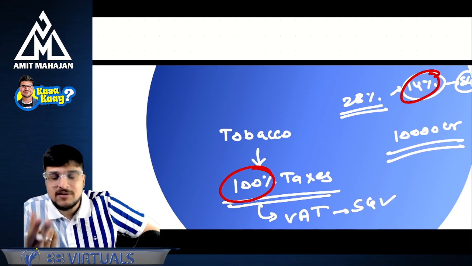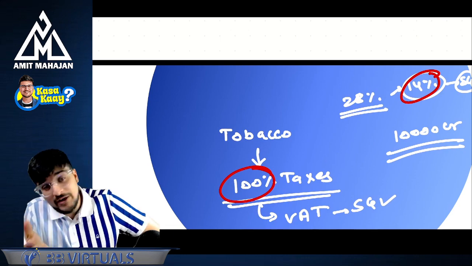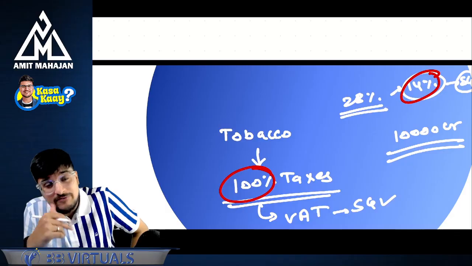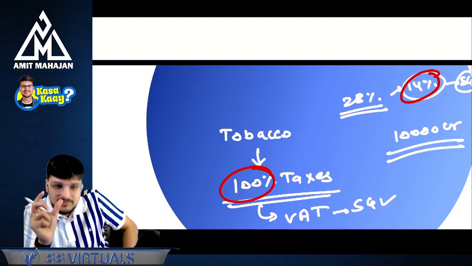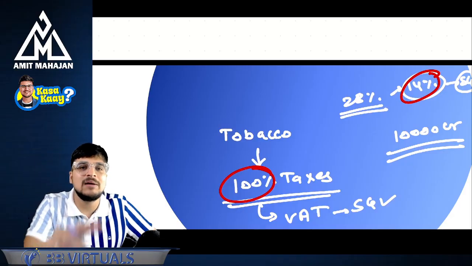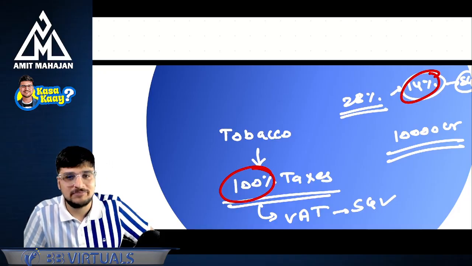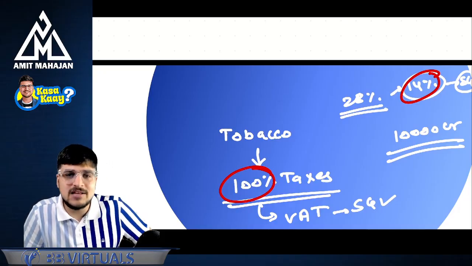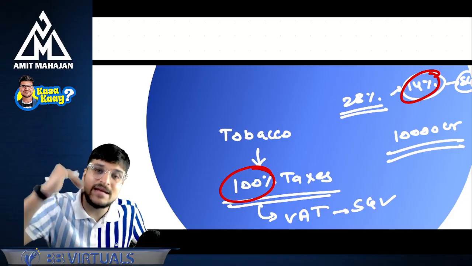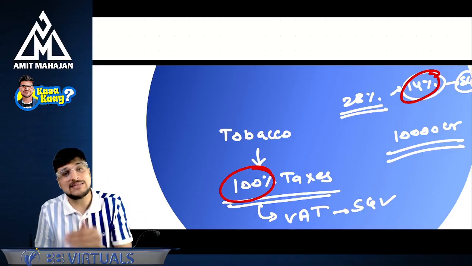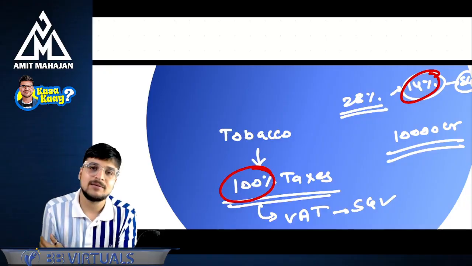If we don't introduce GST, we are getting 100%. If we introduce GST, we actually will get 14%, but whatever will be the loss, that loss will be compensated by the central government. Then what is the harm? What is the harm in saying yes for GST? And that's why state government said yes to central government, and they said yes to the GST.